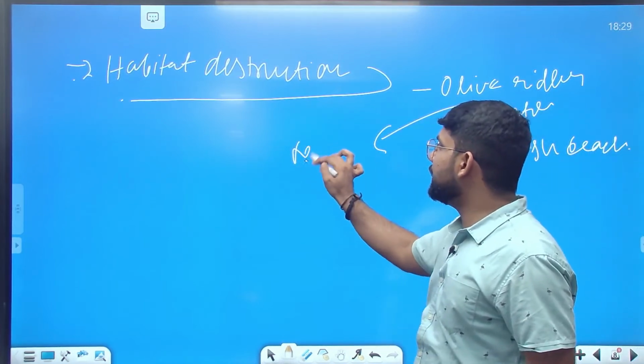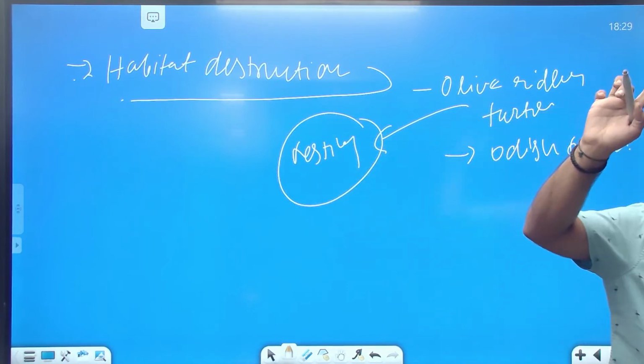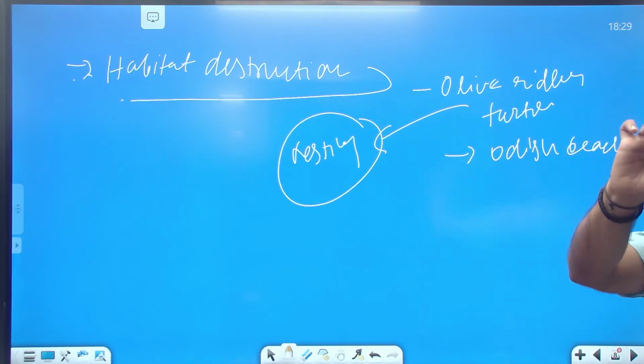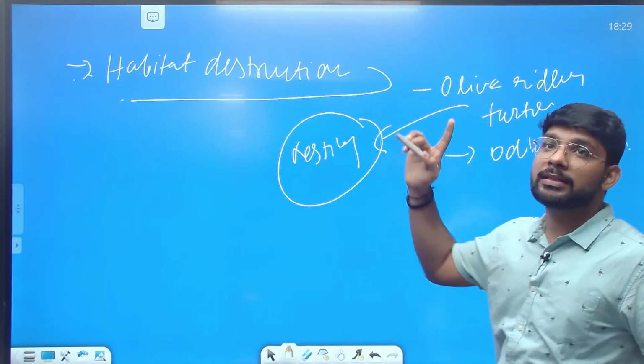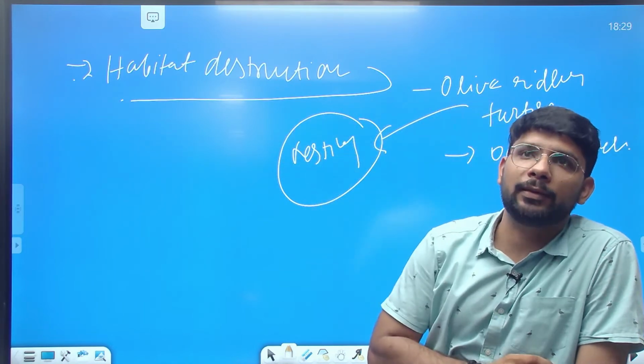Their nesting is specifically impacted by habitat destruction due to sand mining. So you can give the example of the olive ridley turtle.